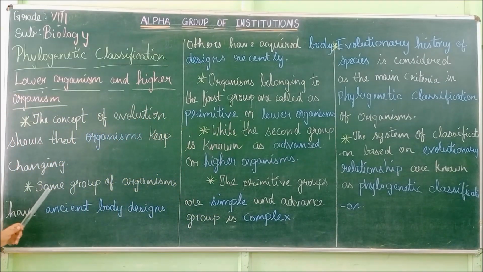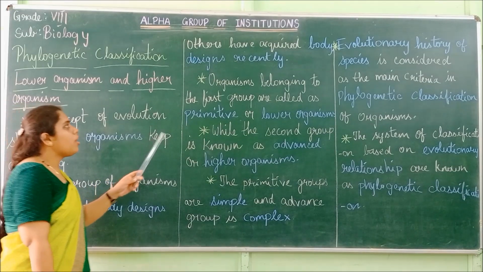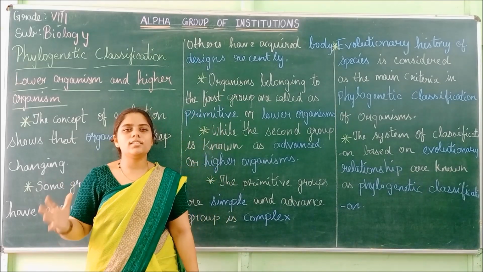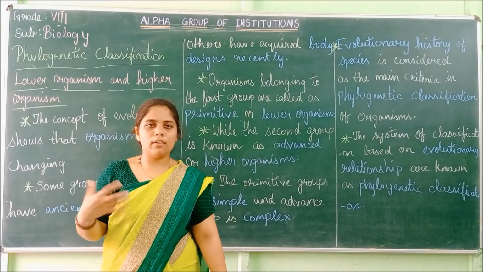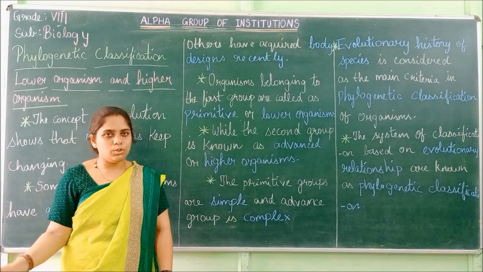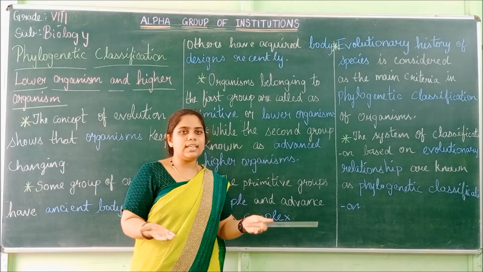That is, some types of organisms have an old body design itself. They have not evolved. No evolution takes place, no changes take place, so the ancient body remains the same. No development has been made. Whereas in some organisms the body has changed recently. New body designs have evolved. Evolution has taken place and new changes have come. So some organisms are without change and primitive, and some have recently changed.